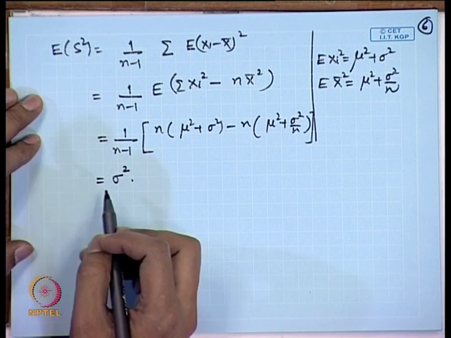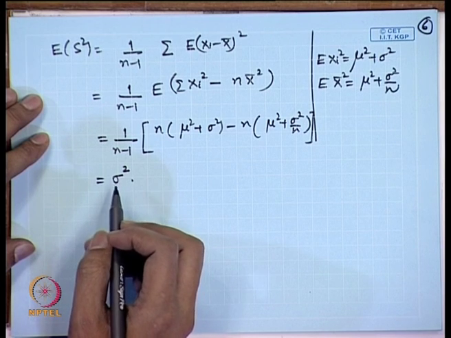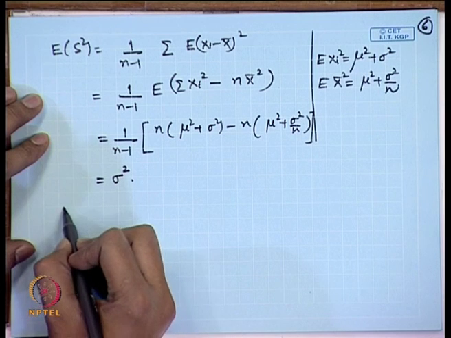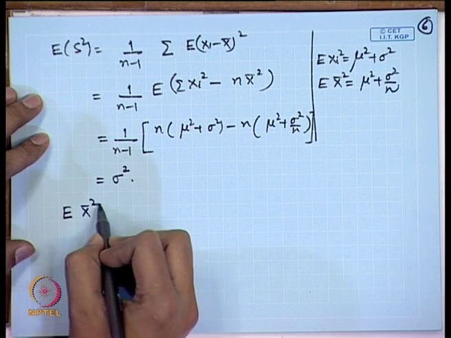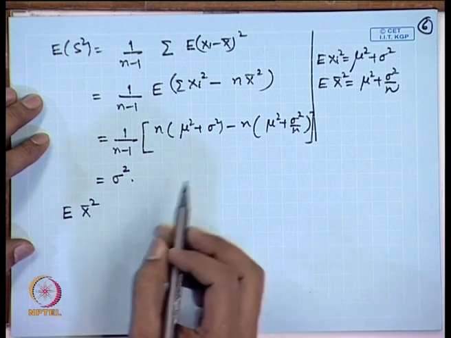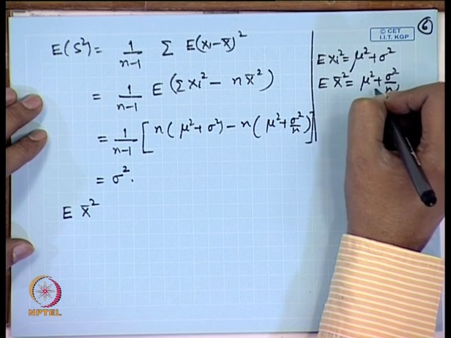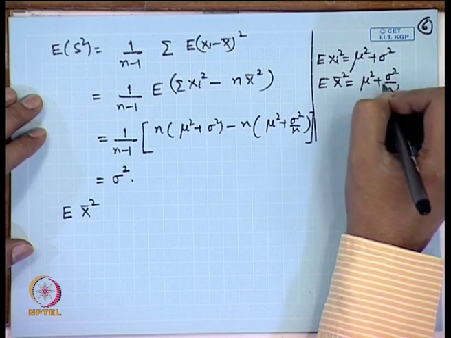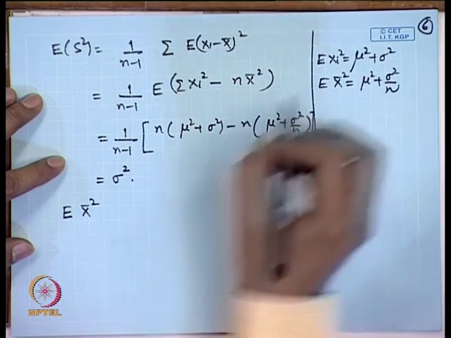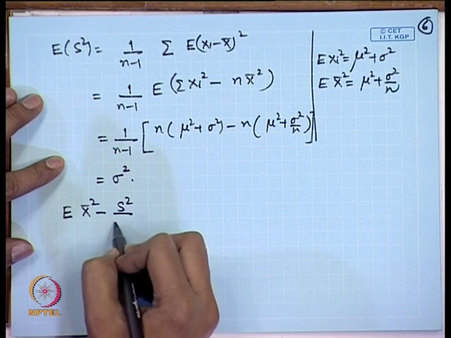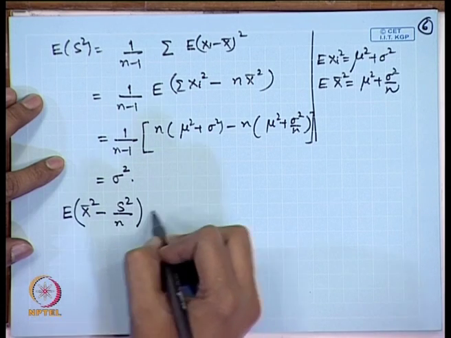We may also notice here, suppose I want to estimate mu square. So, I have already obtained an unbiased estimator for sigma square, and an unbiased estimator for mu is available to us. So, we consider expectation of x bar square minus s square by n.